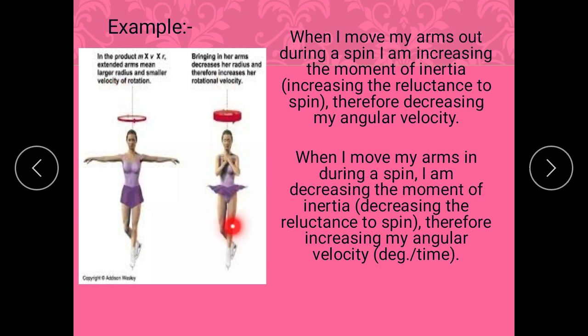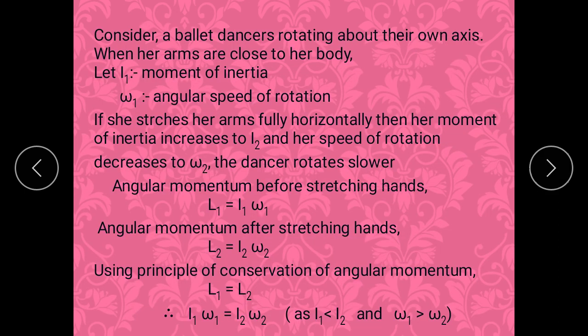So here I1 decreases, but omega 1 increases. Here I2 increases but omega 2 decreases. In this way we say that the angular momentum gets conserved, or remains constant, that is L1 must be equal to L2. So that is I1 omega 1 equals I2 omega 2. So as I1 is less than I2, we say that omega 1 must be greater than omega 2.